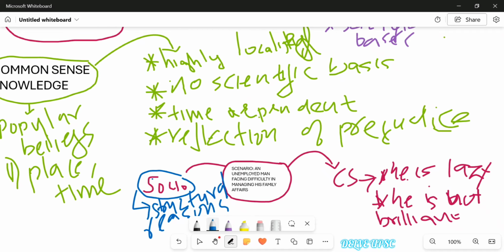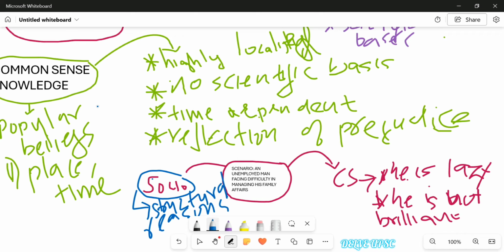He's not having a job because he's lazy. He is not having a good education because he is not capable of having a good education. But sociology is not like that. It will dive deeper. It will look into those factors that restricted education and access to jobs. What are the structural impediments the person is having? That is what sociology would examine. So this is a general example. I just said this one so that you will understand the concept better.